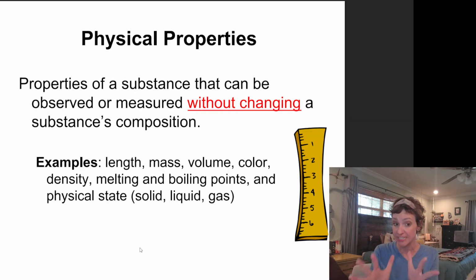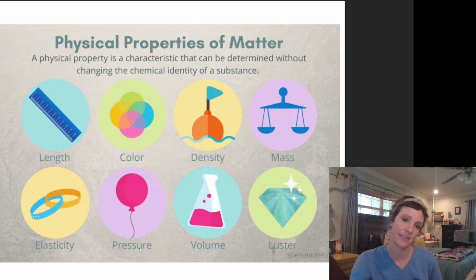And do not be freaked out by melting and boiling and think that that is a freaky thing. Y'all, those are terms to describe phase changes. We know in phase changes, you do not change what you are, right? So if I were to observe melting and boiling, that is just me not changing what the substance is, just watching it go through a phase change. What physical state it is, all of these things I can observe of a substance without turning it into something else. Here's some examples of physical properties. Nothing real weird, nothing real freaky.